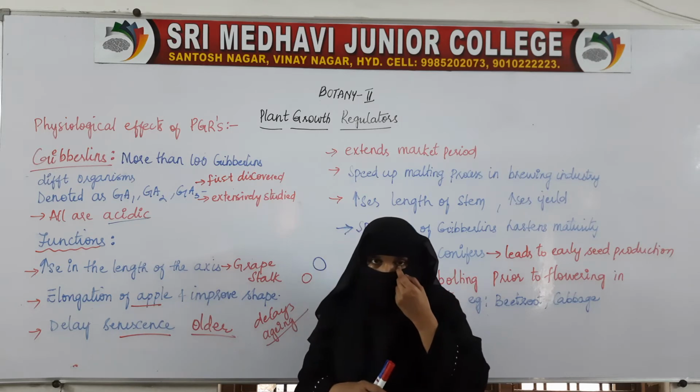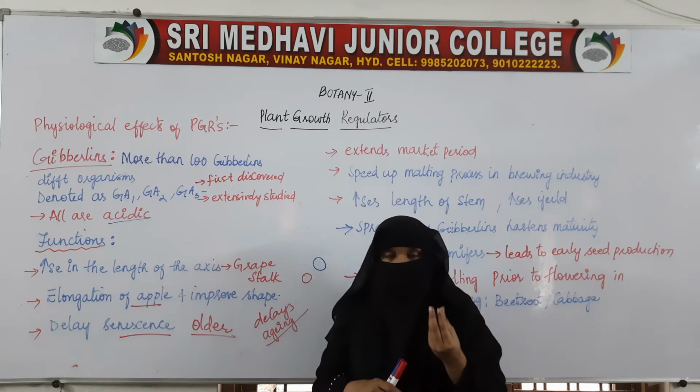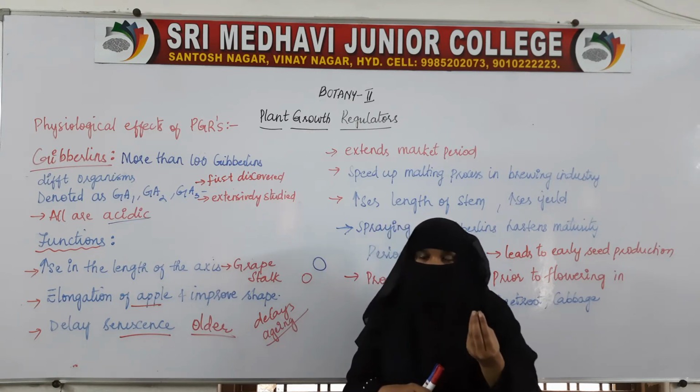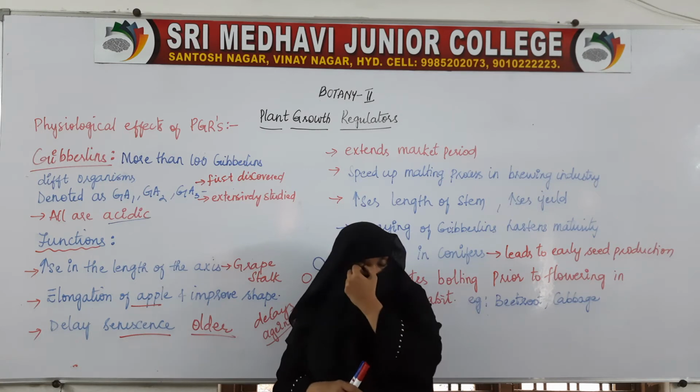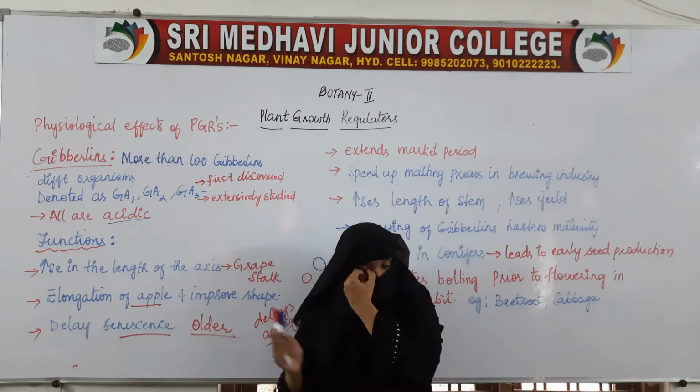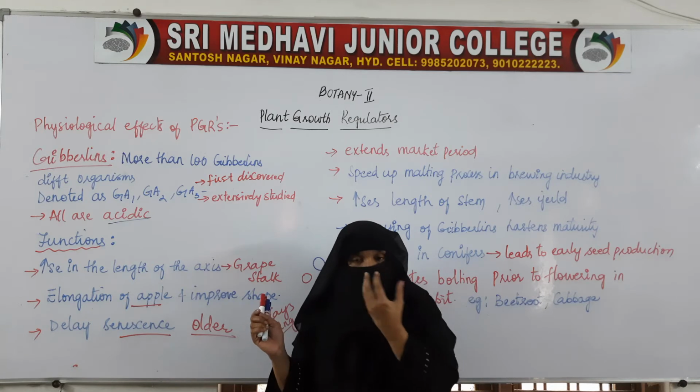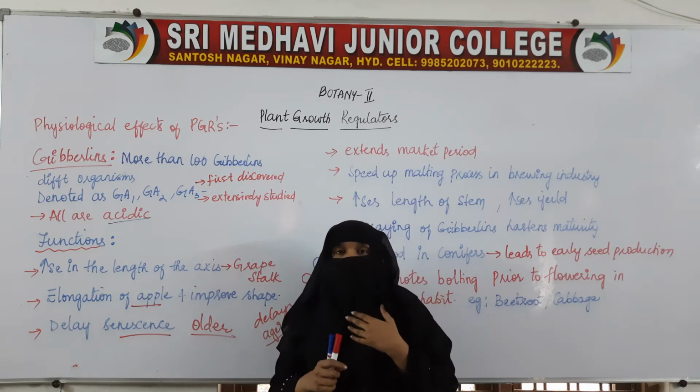So when you spray gibberellins, flowers, when they grow, will be on the plant for 1 day or 2 days or 4 days, maximum 10 days, then they will fall. So when you spray with the gibberellins now, it will be on the plant for a little bit longer.